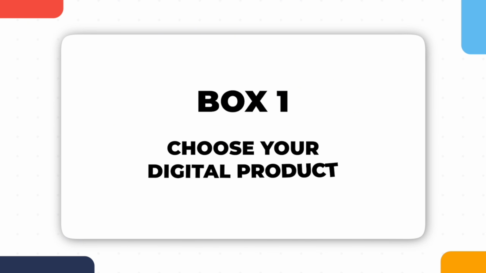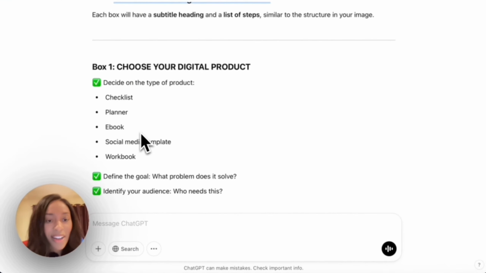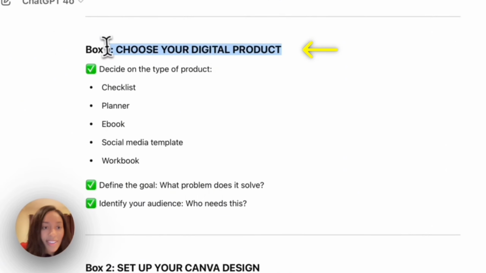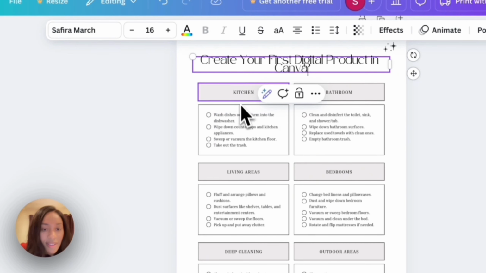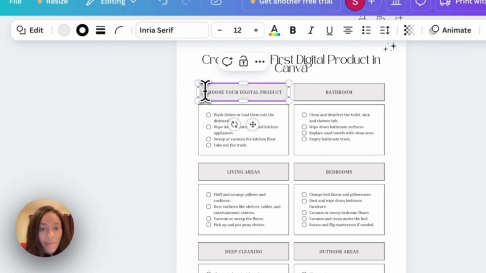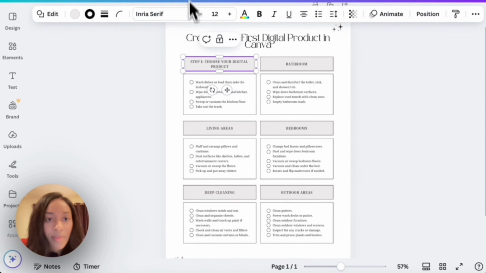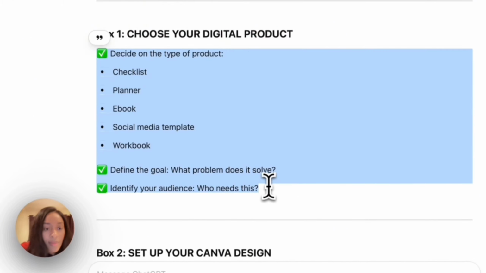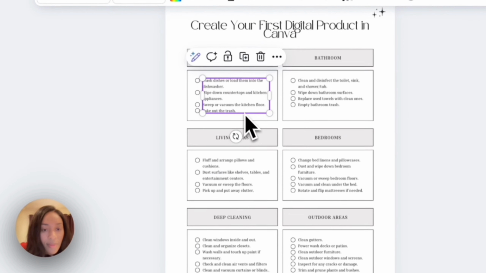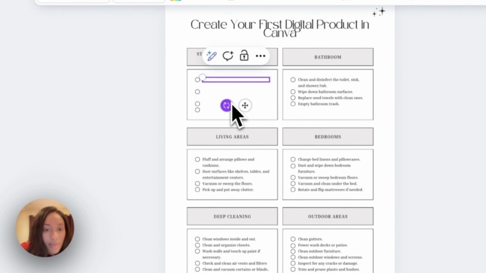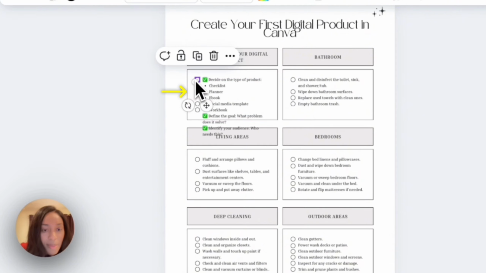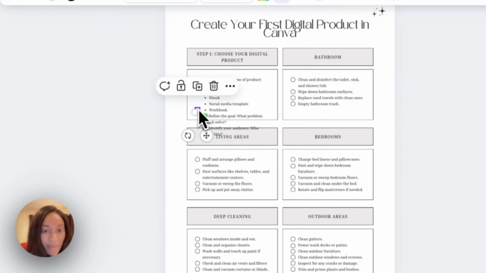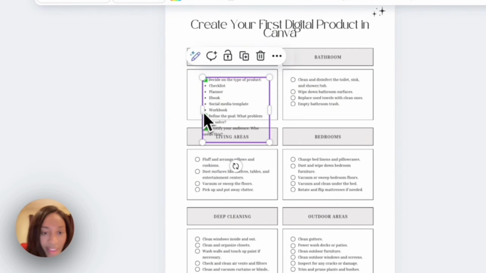And then it says box 1, choose your digital product. Decide on the type of product you want to go with. So let's copy the heading. I am going to delete these circles so the content can be all in one spot. Then I'm going to format this to be in line.